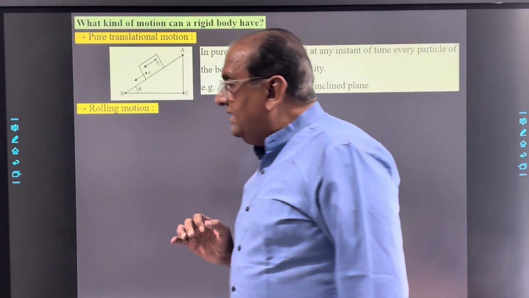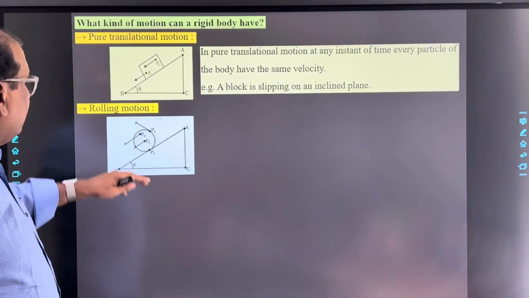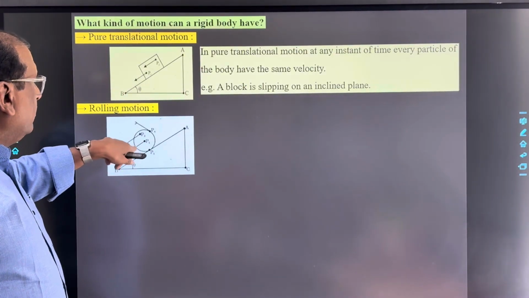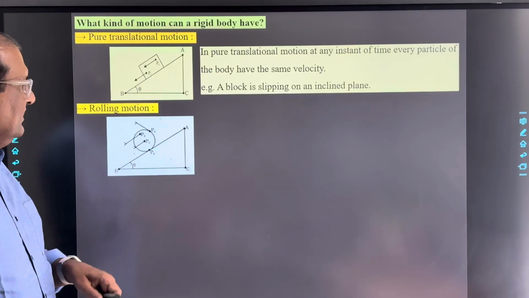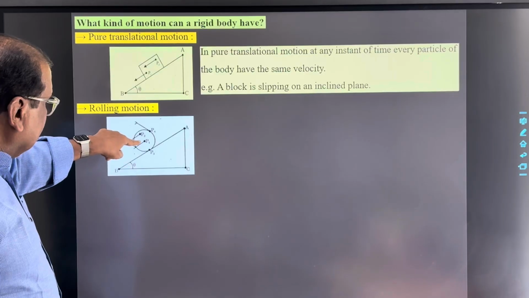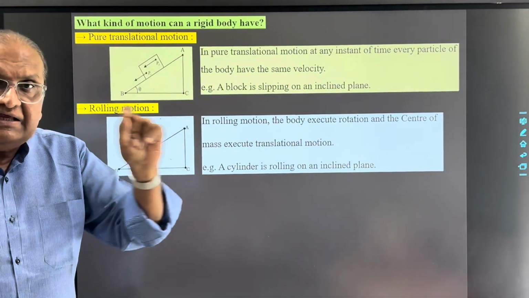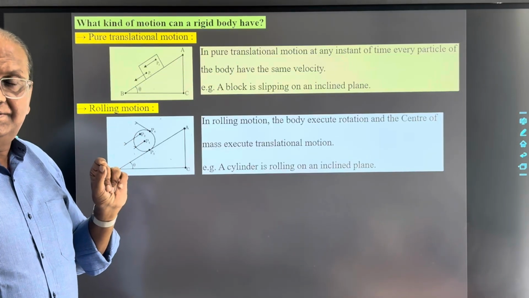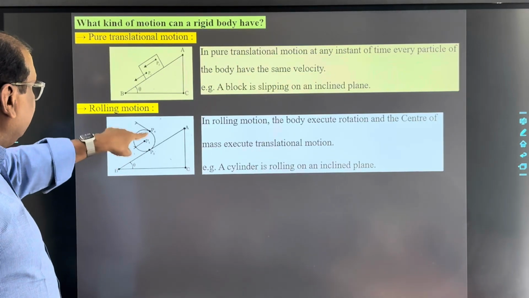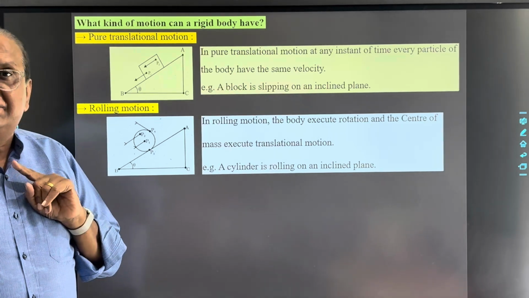Then rolling motion. In rolling motion, think about a cylinder rolling on an inclined plane as shown in the figure. The center of mass, say P1, executes translational motion, and each and every constituent particle executes rotational motion.